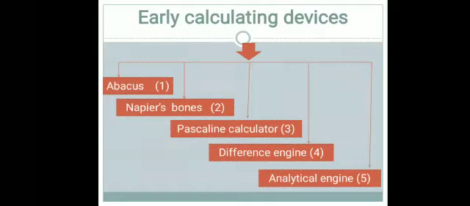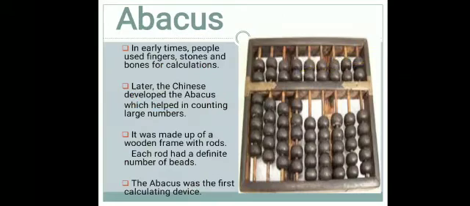Next, now we are going to see early calculating devices. There are a total of 5 calculating devices. First is the abacus, second is Napier's bones, third is the Pascaline calculator, fourth is the difference engine, and the fifth one is the analytical engine. We are going to see them deeply next. The first one is the abacus.